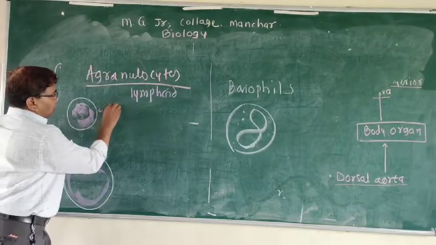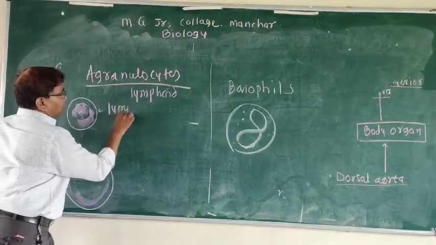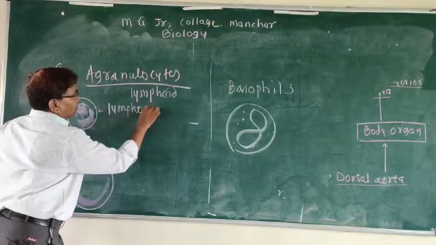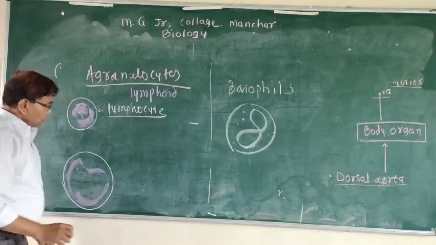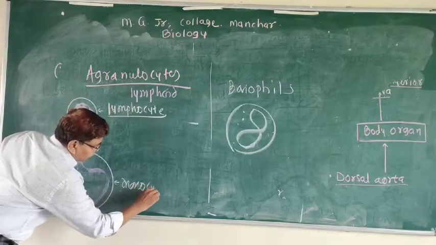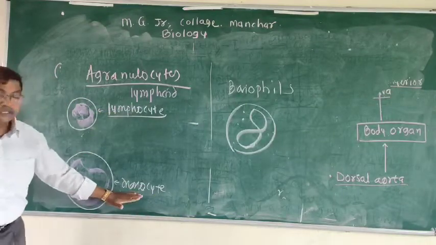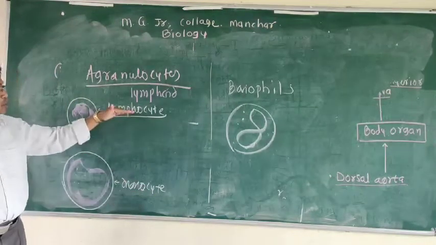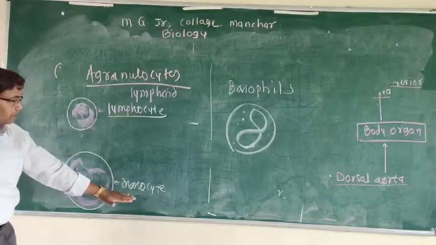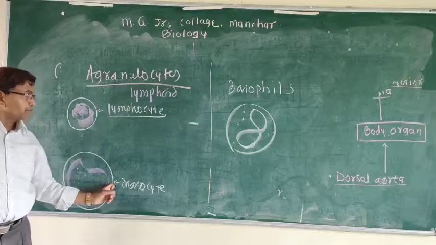First is called lymphocyte. Second is called monocyte. Lymphocyte is small in size, monocyte is large in size. The lymphocyte is the smallest cell, while the monocyte is the largest cell, having a diameter of about 22 micron.